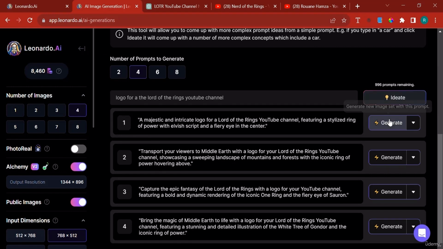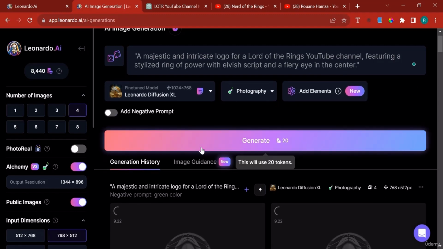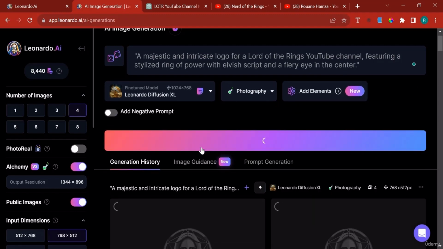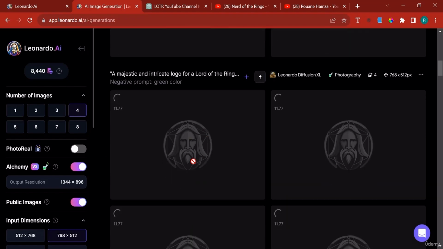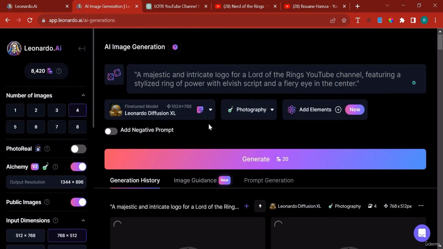So if I click here, for example, it's going to proceed, and it has taken into consideration the green color as a negative prompt. So if I want to deactivate negative prompts, I can do it. And I can actually click generate again, okay? And on top of these images that were generated, we have other images that are generated, which is an amazing feature. Another thing I'd like to say is that every model was trained on a specific size.